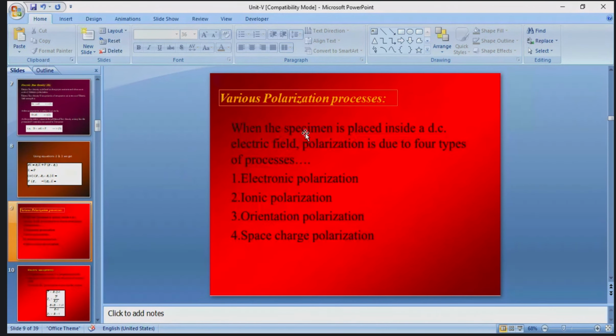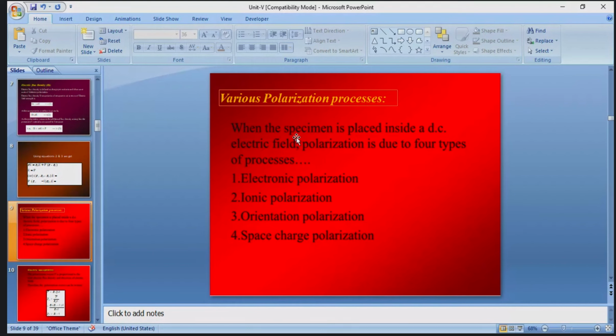The dielectric material is fabricated with different materials, and those pieces are called specimens or samples. When the dielectric material is placed inside the parallel capacitor plates, we apply direct current, known as the DC power supply.